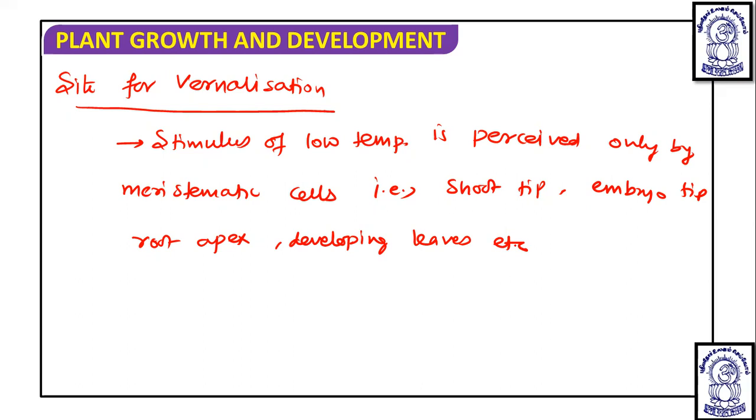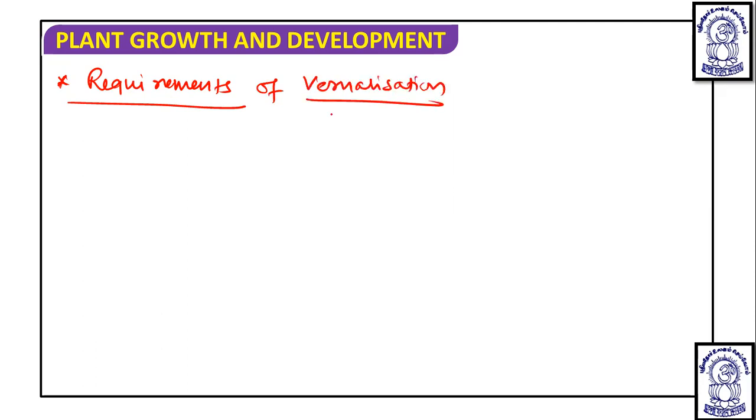So now the question is, what are the requirements of vernalization? As we have discussed, the low temperature is required.